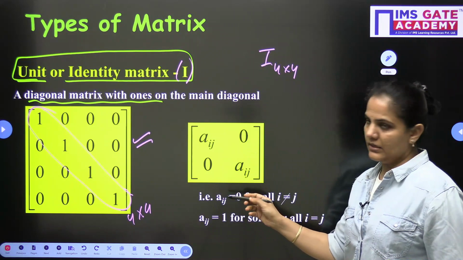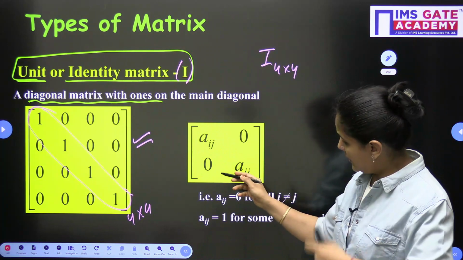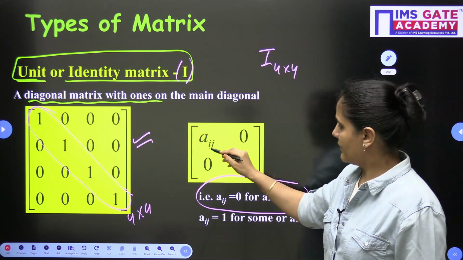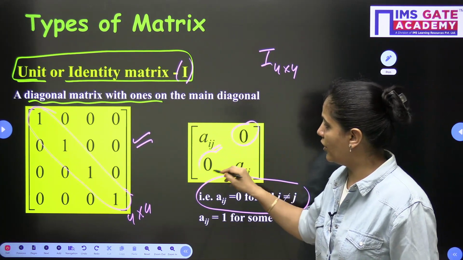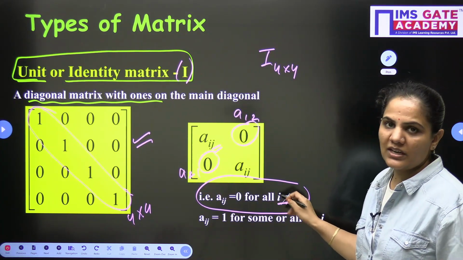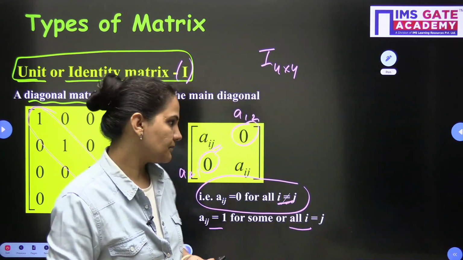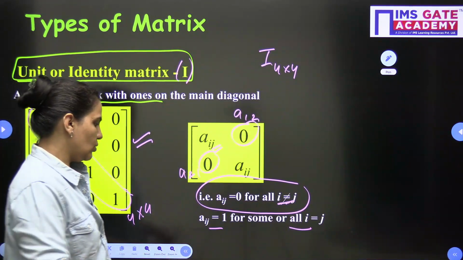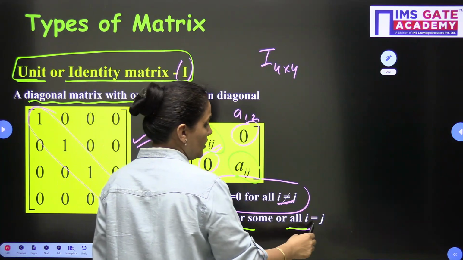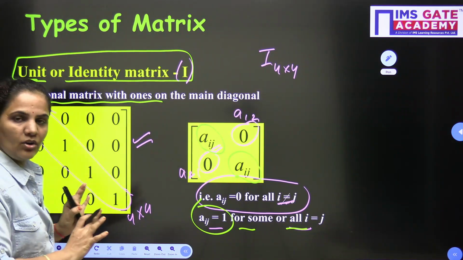Here you can see one more way we can define the unit or identity matrix: Aij is equal to 0 or Aij is equal to 1. For Aij equal to 0, means what? This is A12, this is A21. So when i is not equal to j, it will be 0. When i is equal to j, it will be any number, but actually it will be 1. So Aij is equal to 1 for all i equal to j. This is the basic example of an identity matrix.